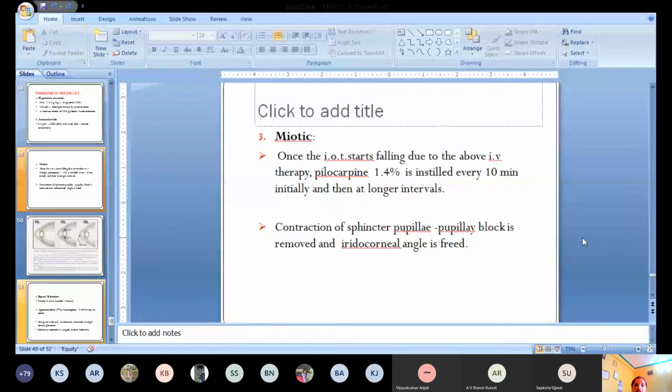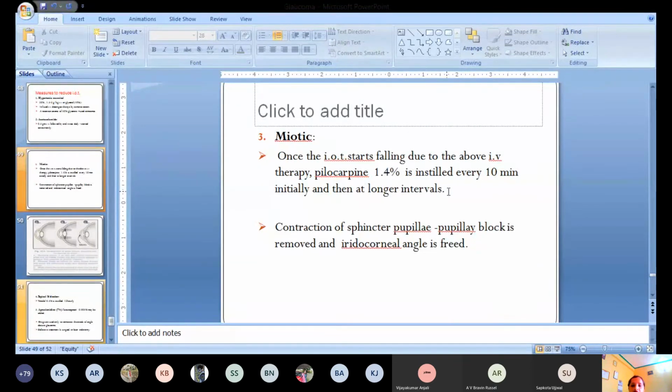The next drugs we can give are miotics. In miotics we can give pilocarpine. Start pilocarpine 1 to 4% instilled in the eye every 10 minutes, to widen the iridocorneal angle. But to instill the pilocarpine, the pressure should be lower.